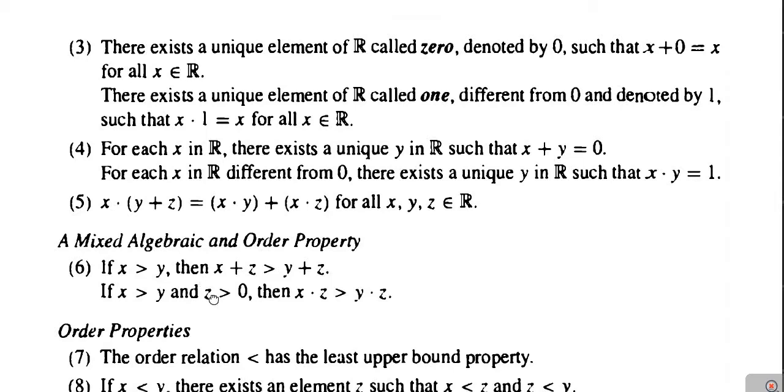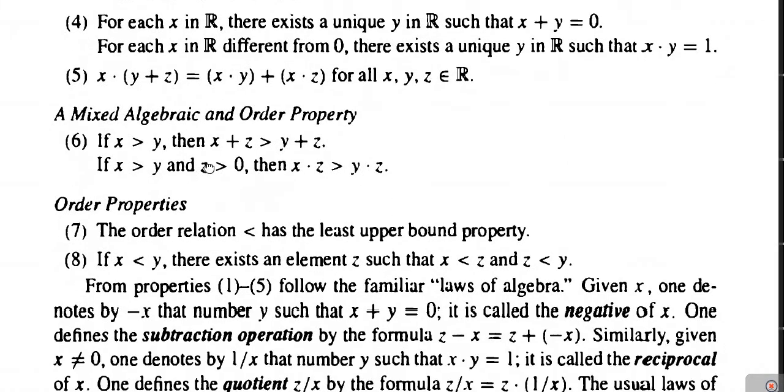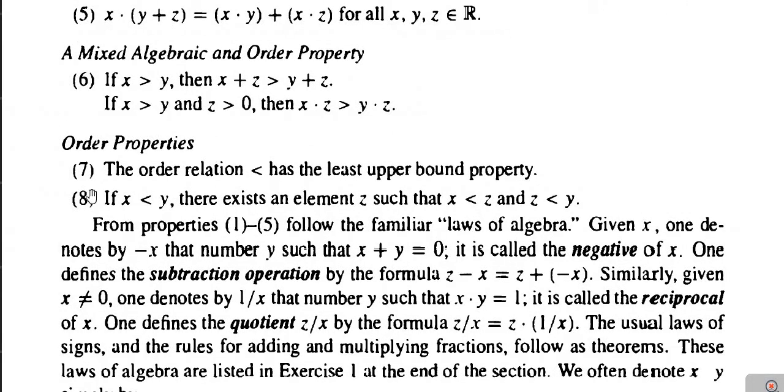Now after this we have the order properties. So the order properties, really the 7th property, which is the first order property, is that the order relation less than has the least upper bound property. Means the order relation which we denote by less than has the least upper bound property. And finally number 8 is: if x is less than y, then there exists an element z such that x is less than z and z is less than y.